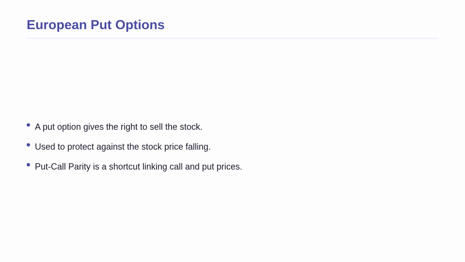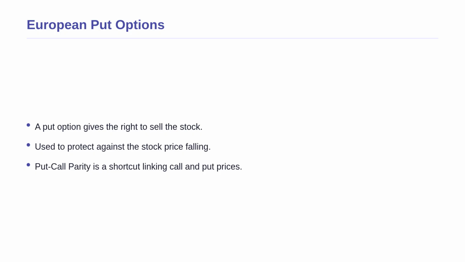Now that we have priced a call option, let us consider the opposite scenario. Suppose you want to protect yourself against the stock price falling. You would buy a European put option. A put option gives you the right to sell the stock at the strike price. We could use a massive, complex formula to find this price, but there is a brilliant shortcut called put-call parity.